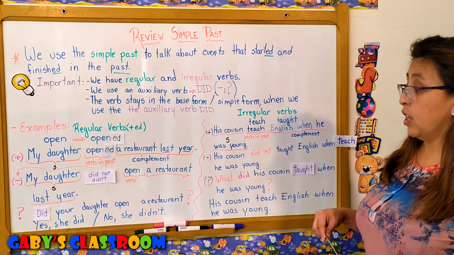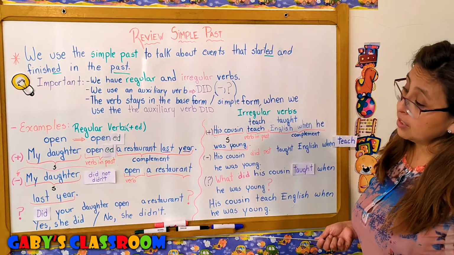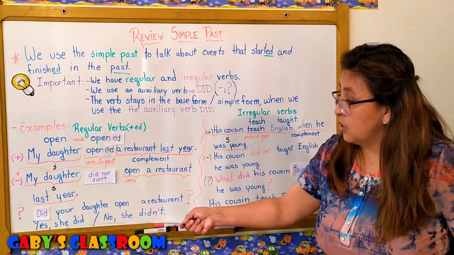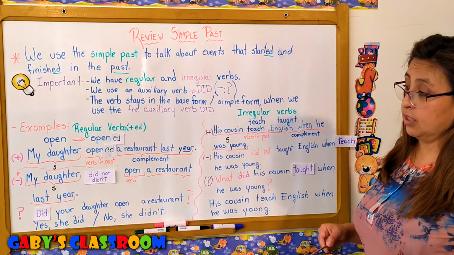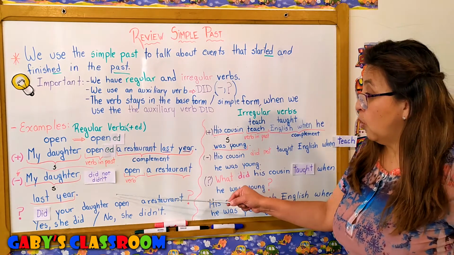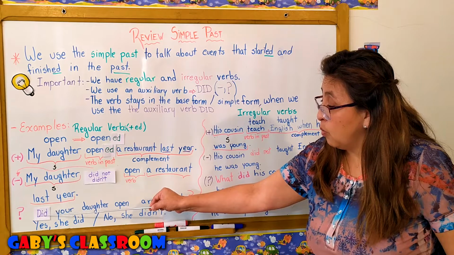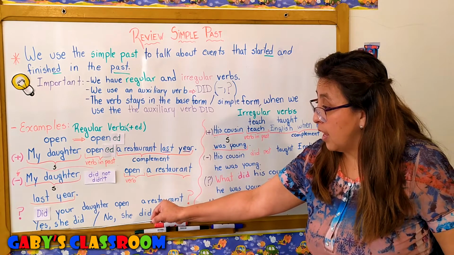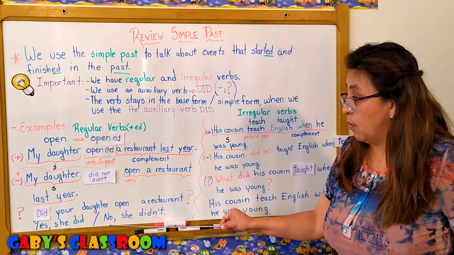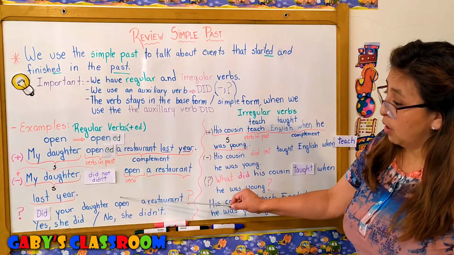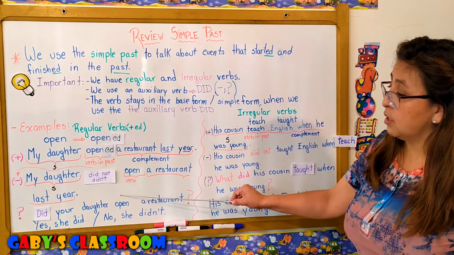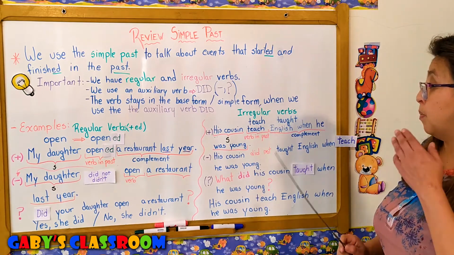This is a short answer question. So we can just say, yes, she did, or we can say, no, she didn't. These are the questions that we can answer with a yes or with a no. Remember, when we use did, the verb stays in the base form. That is very, very important.